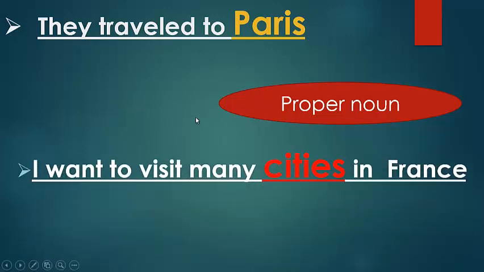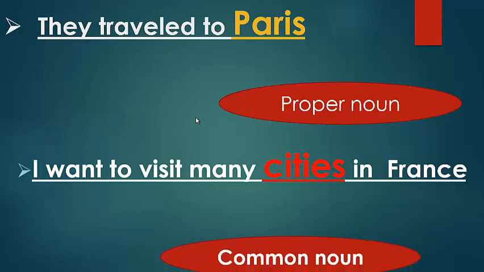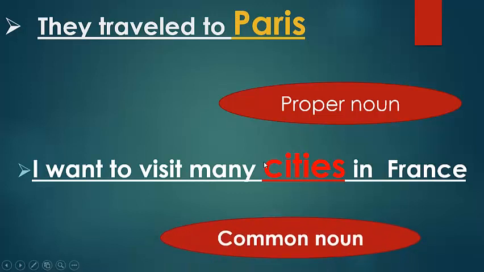I want to visit many cities in France. So here we have cities. We didn't mention a specific city, so it's a common noun. Paris, proper noun. Cities, common noun. And by the way, France is a proper noun. Okay? So here you should know the difference between common nouns and proper nouns.